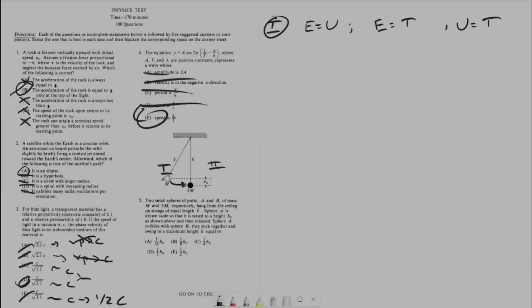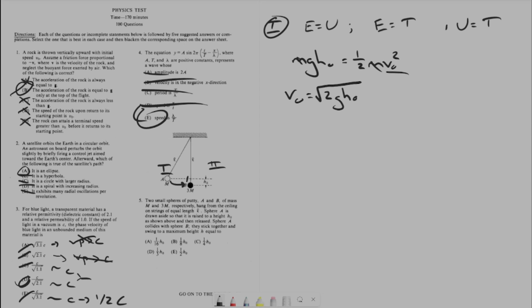So I can set up mgh naught equal to 1/2 mv naught squared. Let's solve for the velocity, because that velocity is going to matter, as it is the velocity right before the impact. The m cancels, so I end up with v naught equal to the square root of 2gh naught.